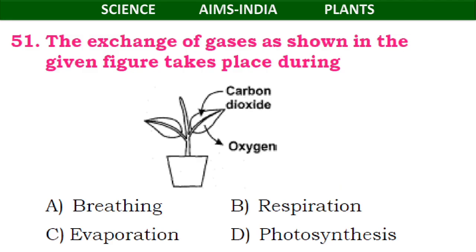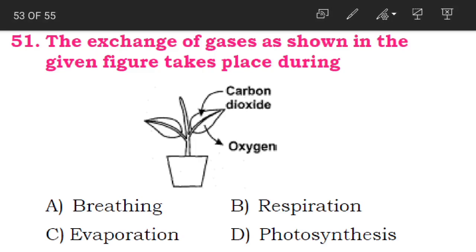51st question. The exchange of gases as shown in the given figure takes place during when? If you can see in the picture, the leaves are taking in carbon dioxide and releasing oxygen. When does this take place?